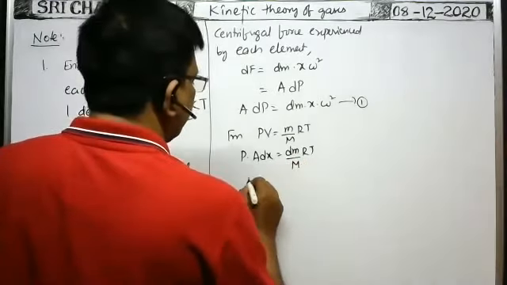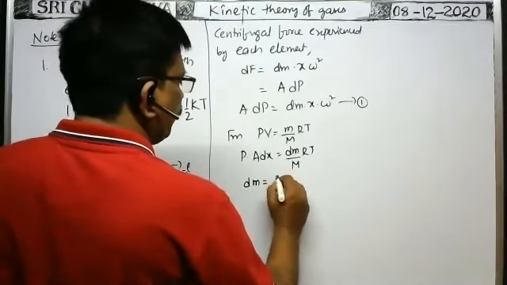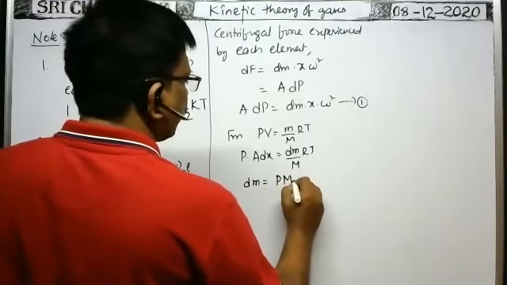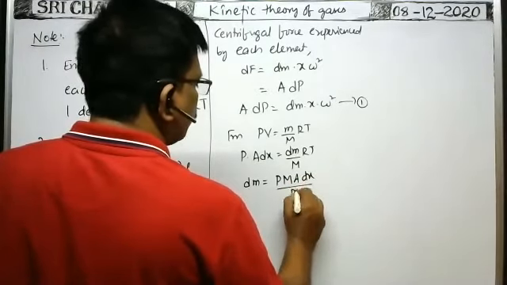From this formula, dm is equal to P M A dx by R T. This is equation 2.